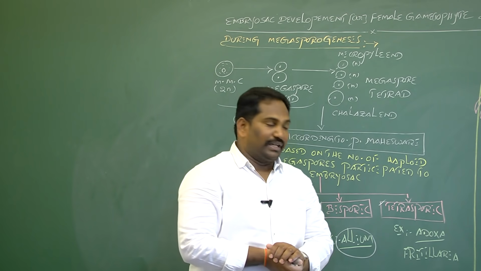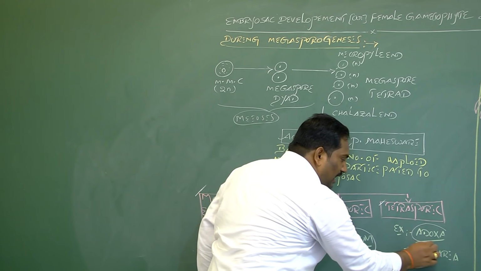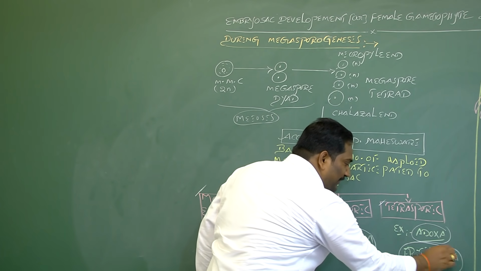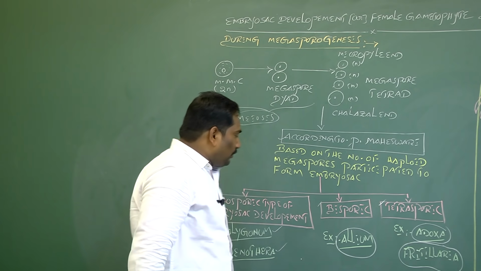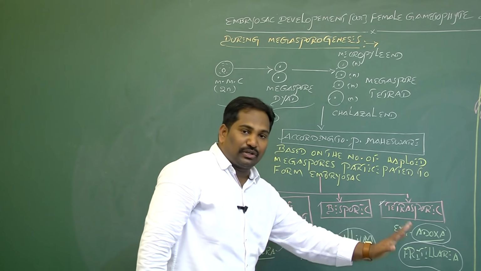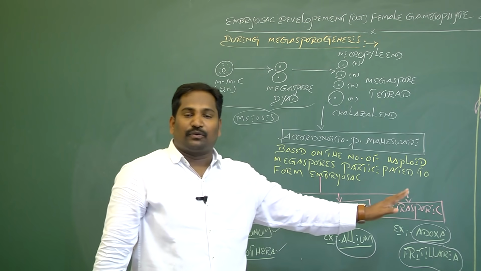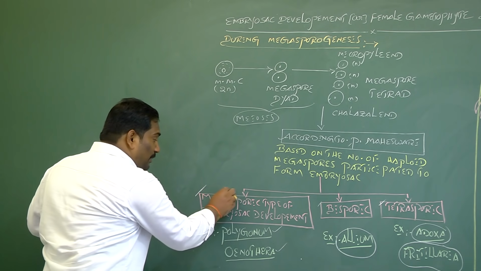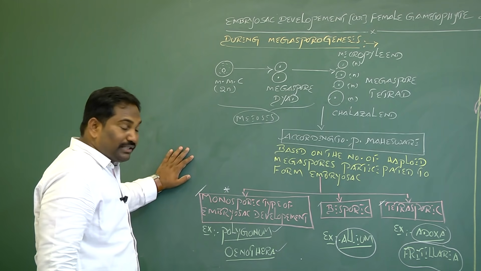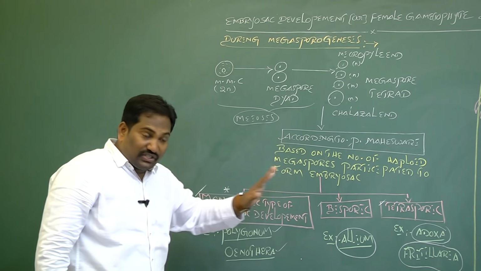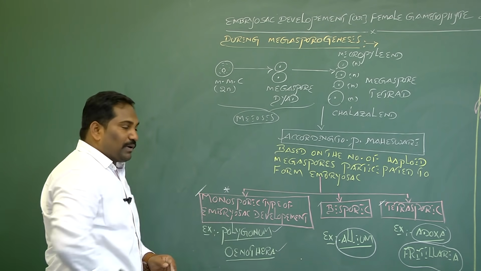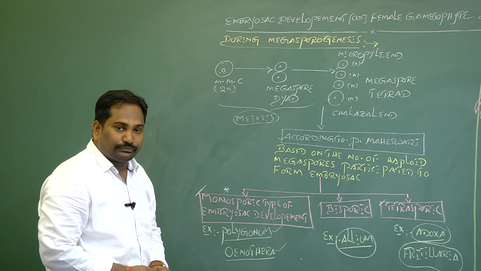Examples, Adoxa and Fritillaria. Out of these 3 types, the most common type in flowering plants is monosporic type of embryo sac development.